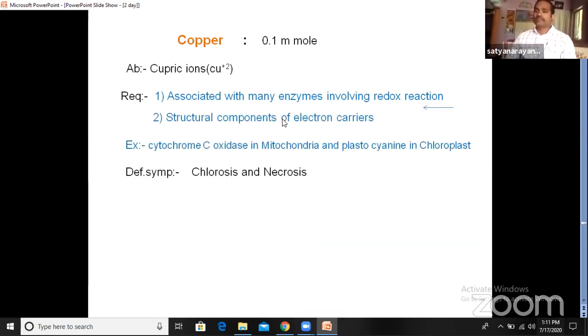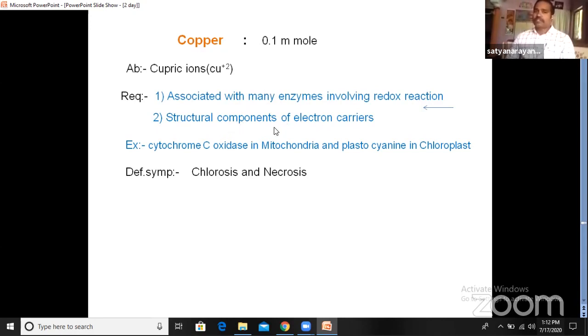See, redox reactions means two types of reactions will be there. In the case of Cu, the Cu will be oxidized into Cu+2, and Cu+2 is again reduced into Cu. So it is called redox reactions. So Cu to Cu+2 and Cu+2 to Cu. So in these redox reactions, the copper is required.